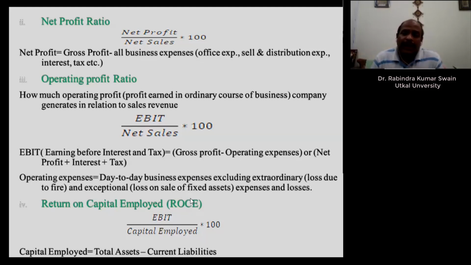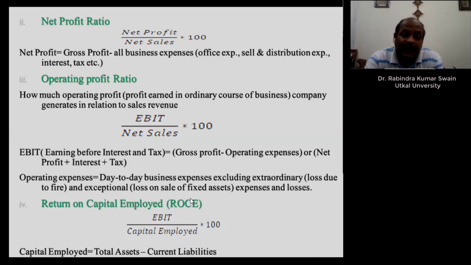These are exceptional and extraordinary expenses. Then what does the operating ratio tell you? It only tells you the efficiency of operation of the business. Gross profit tells you three things, net profit tells you the overall efficiency, but operating profit tells you the efficiency of operating activities.